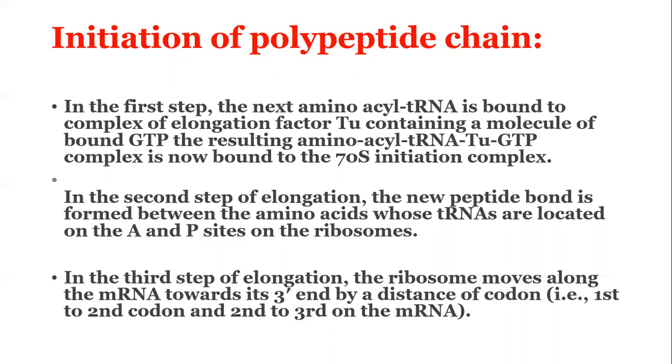In the third step of elongation, the ribosome moves along messenger RNA toward the 3' end by a distance of one codon. And since the dipeptide transfer RNA is still attached to the second codon, the movement of the ribosome shifts the dipeptide transfer RNA from the A site to the P site. This shifting causes the release of the empty transfer RNA.